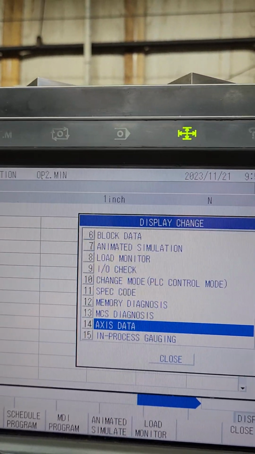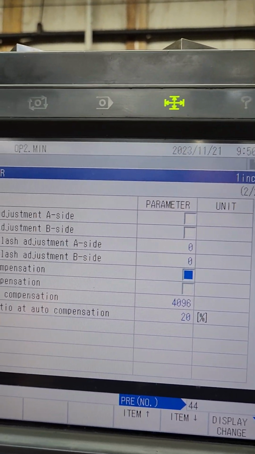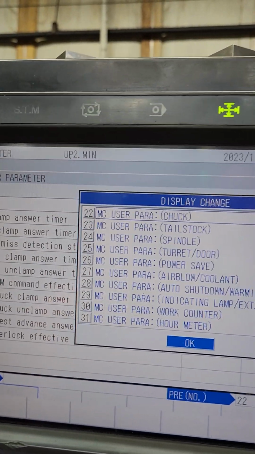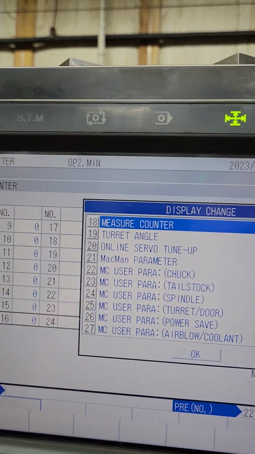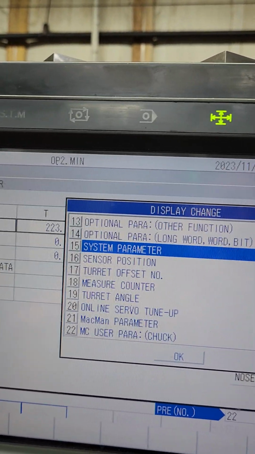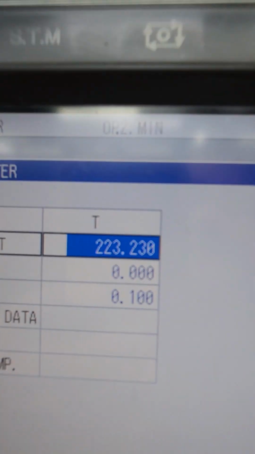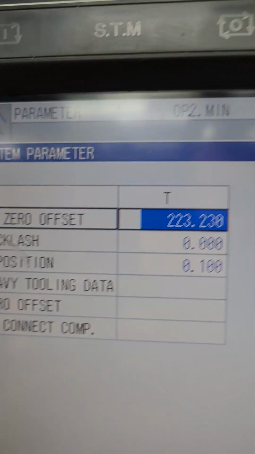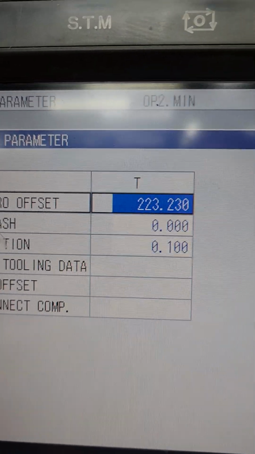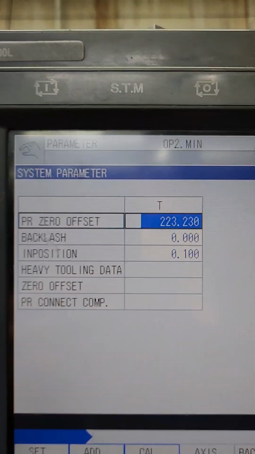You go to system parameter, which is like 22, I think. 22. No. System parameter on this one is 15. You close that. And you go to the T-axis, you're going to change, you're going to calculate that PR0 offset. And that's after you do the turret angle for tool number 1.